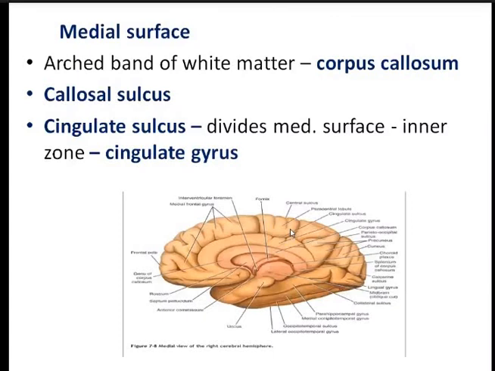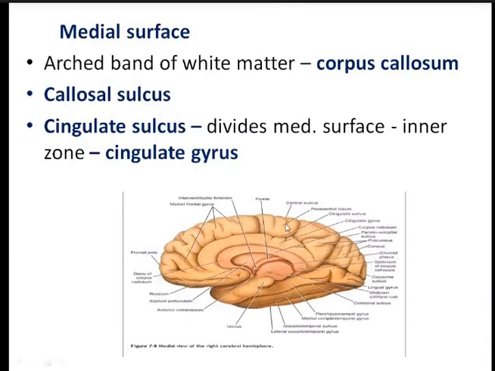Okay, so callosal sulcus, cingulate gyrus, cingulate sulcus here. This is the vertical sulcus. This is the medial frontal gyrus, and this is the paracentral lobule. And the paracentral lobule contains the motor area as well as the sensory area. Okay, this I have already explained.